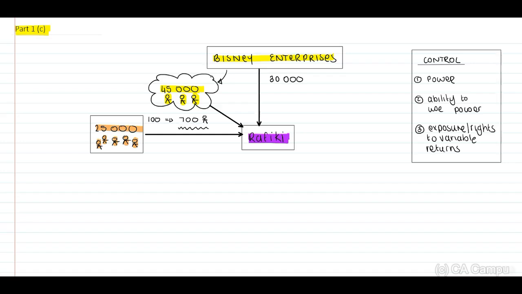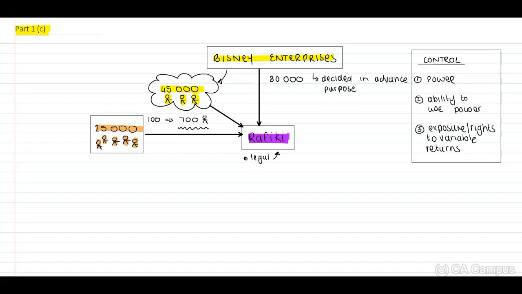But Rafiki has strict legal requirements to ensure that the main purpose, remember, they decided in advance, I'm talking about Bisney. Bisney Enterprises decided in advance, before they've registered Rafiki, what is the main purpose of Rafiki.